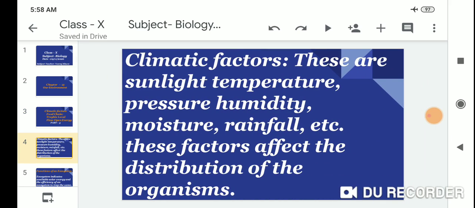Dear students, climatic factors are sunlight, temperature, pressure, humidity, moisture, rainfall, etc. These factors affect the distribution of the organisms.